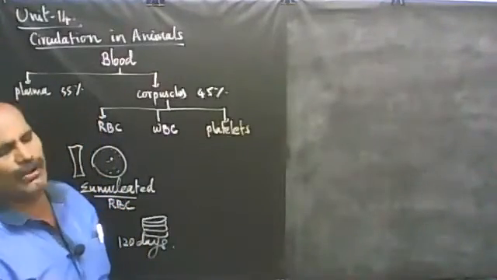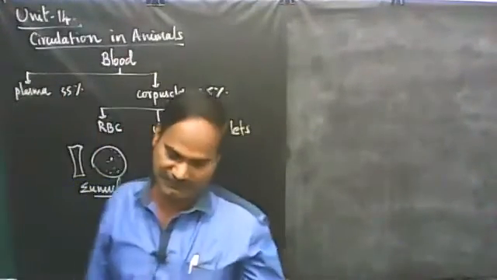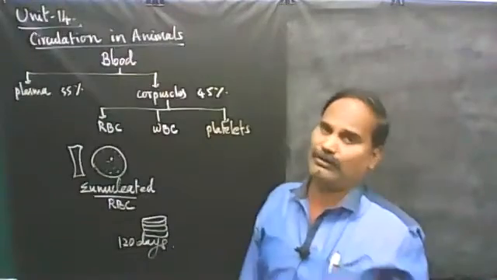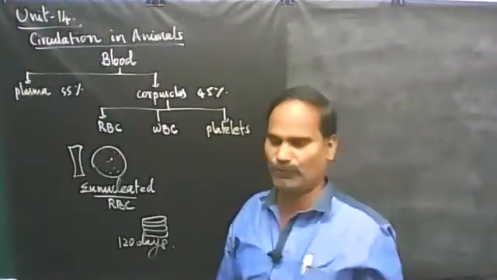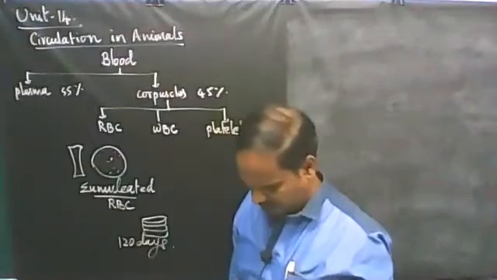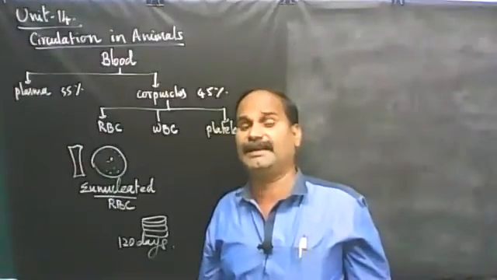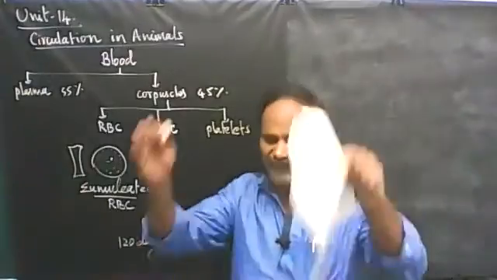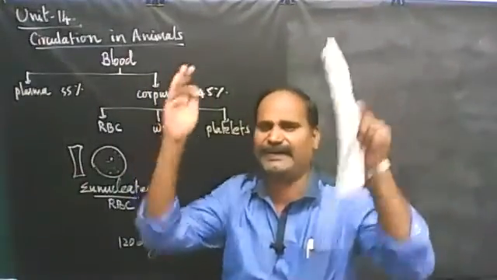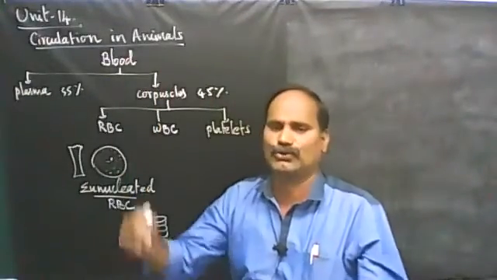Hemoglobin is broken down into the bile pigments. Bile pigments, bilirubin and biliverdin, are the breakdown products of hemoglobin. They are waste material that should be eliminated from the liver through the bile duct.